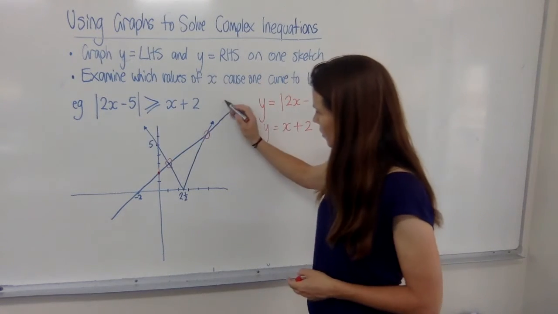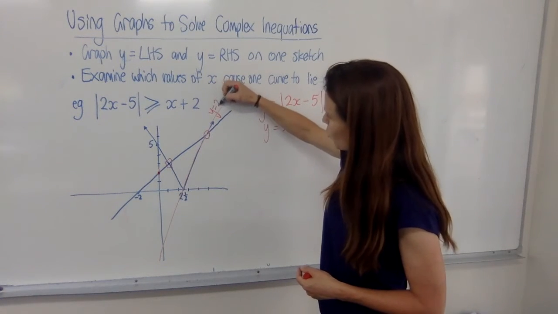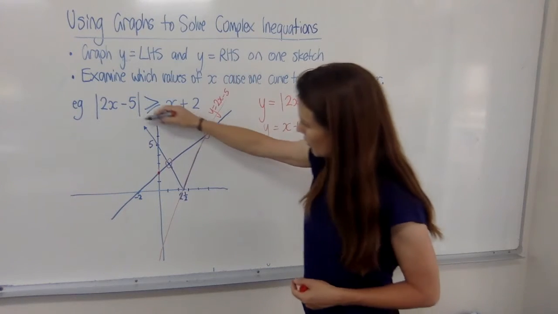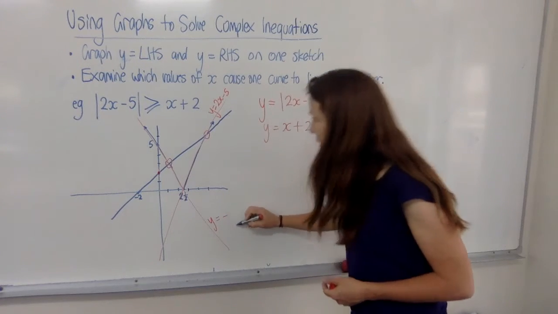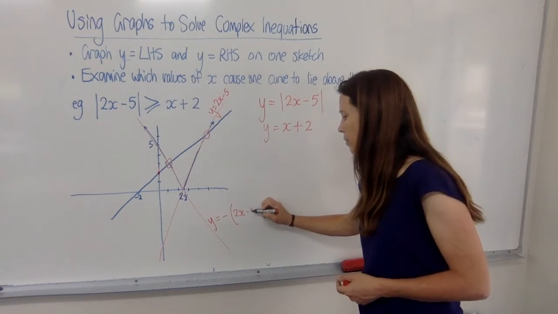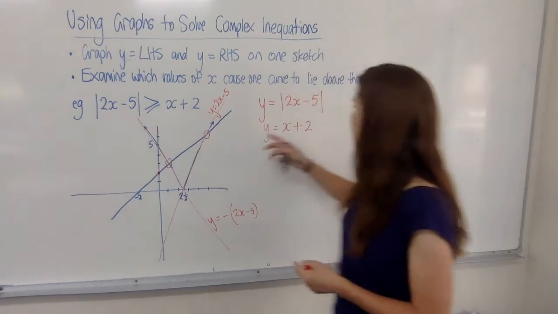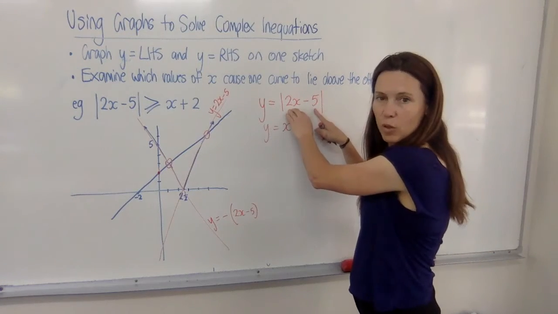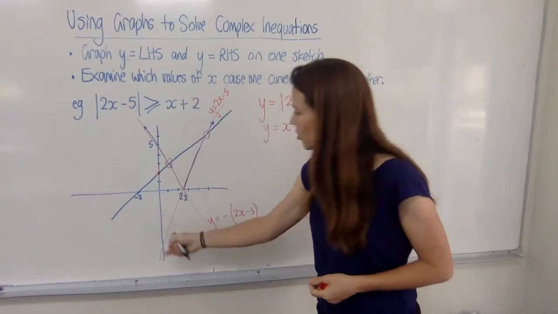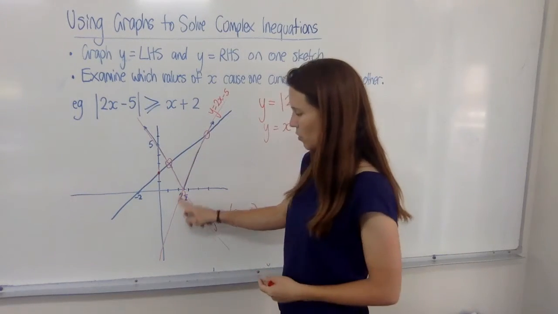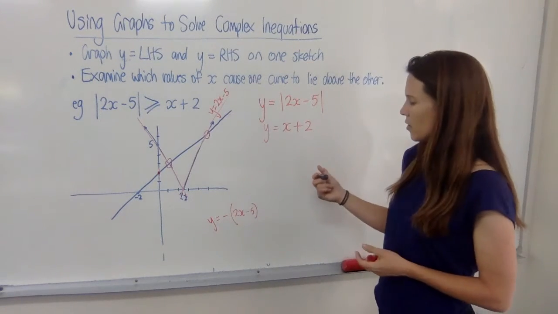Don't forget that this straight line here, if we could draw it going all the way through, would be y equals 2x minus 5. And this part of it over here is y equals minus (2x minus 5). Now notice I put the minus and then I put the brackets. What you need to think through here is that 2x minus 5 could be positive or it could be negative. So looking at the two parts of it, we take those two lines and basically put them together but only use the positive values of them, which is what rubs out this part. It's much easier if you know what you're dealing with.